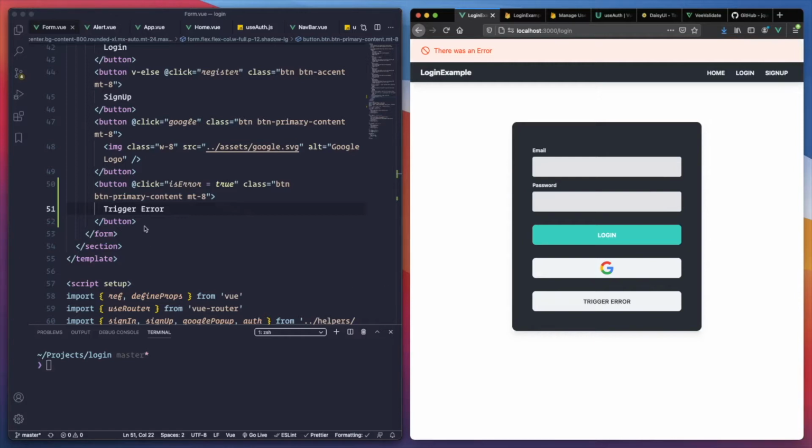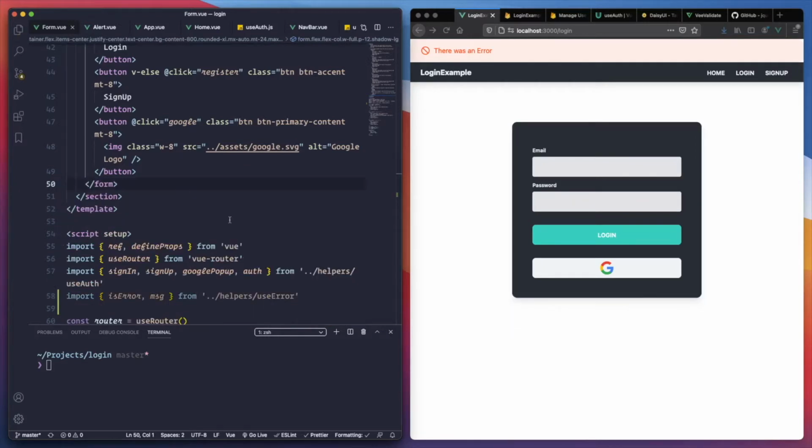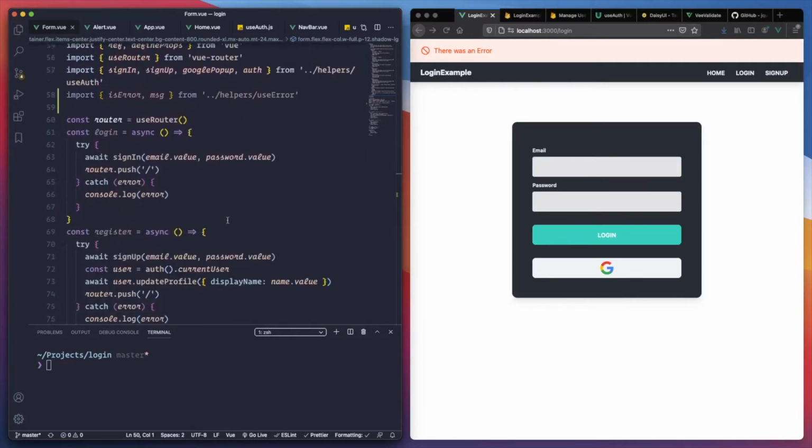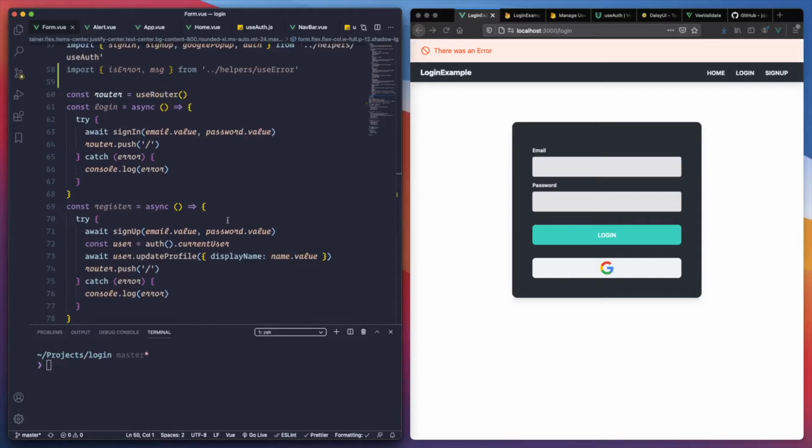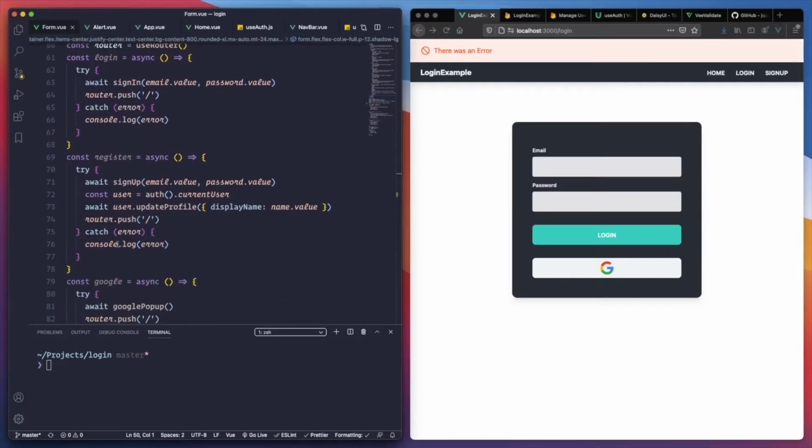Okay, so let's delete that button now, because this was just for testing purposes. What we need to do here is verify this one. Whenever we catch something, we print it to the console.